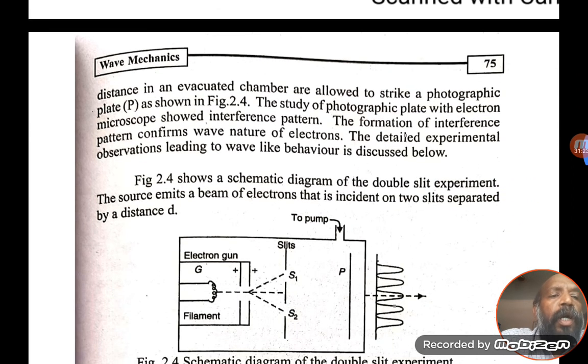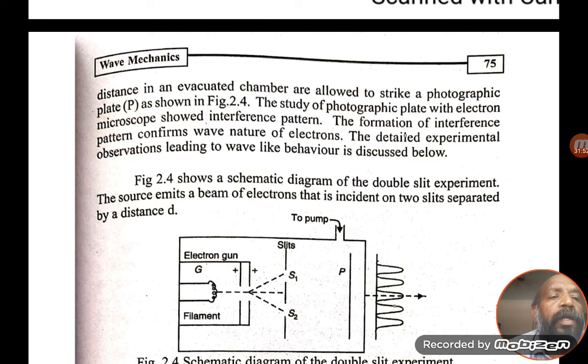Just observe the figure: the electrons are coming from the filament through a small hole. We are keeping two slits, S1 and S2, and from the slits the electrons will pass.